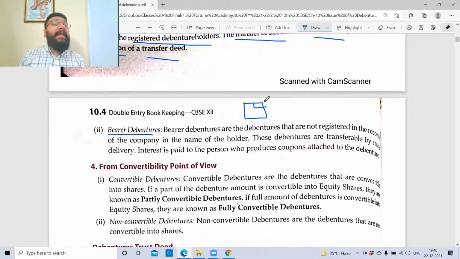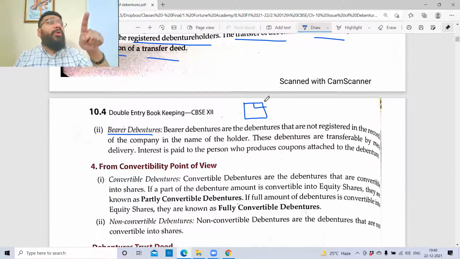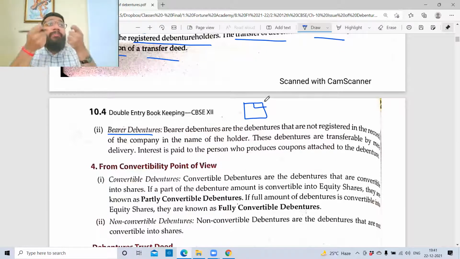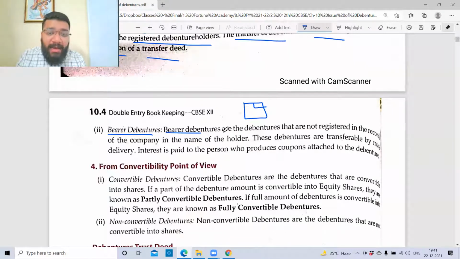So like that here, in case of bearer debentures, along with the debenture certificate, coupons will be issued. If you want to get interest, you will go and produce this coupon. Whoever is producing the coupon, he will get the interest. Or whoever is going and producing the debenture certificate, that person will get the repayment of debentures. So bearer debentures are the debentures that are not registered in the records of the company. So let's suppose X is giving 10 lakh rupees to the company, and in return the company gives a debenture certificate.